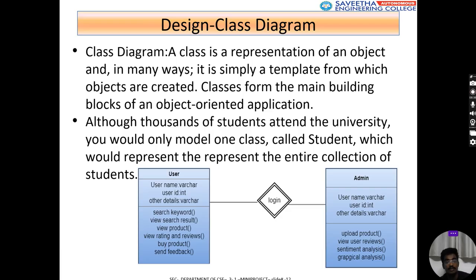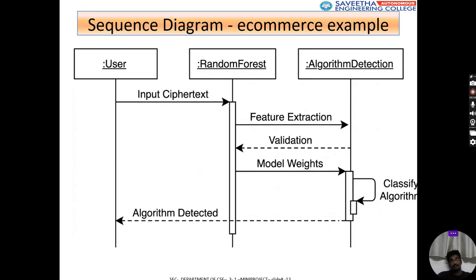Next is the class diagram. This is the class diagram for our model. The class diagram will be having two actors, admin and user. Admin will be taking care of all the details of the backend and front end. The user will be interacting only with the front end.